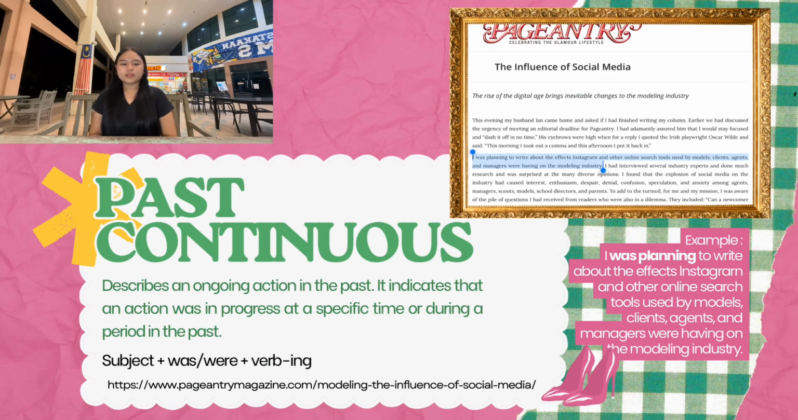Now, I will talk about the past continuous tense. It describes an ongoing action in the past. It indicates that an action was in progress at a specific time or during a period in the past. For example, in this article, it states, I was planning to write about the effect Instagram and other online search tools used by models, clients, agents, and managers were having on the modeling industry.